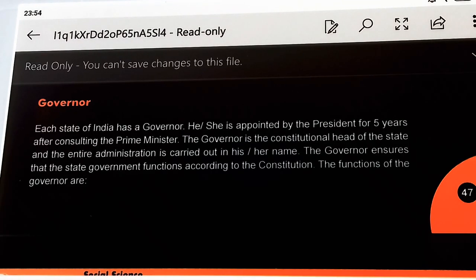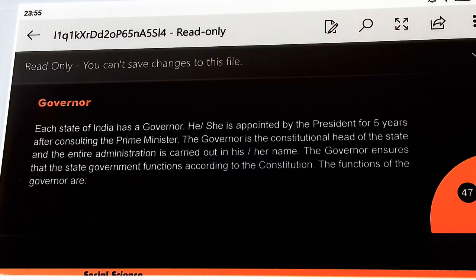Let us start with the continuation of the chapter Administration of a State. Governor. Each state of India has a governor. He or she is appointed by the President for 5 years after consulting the Prime Minister. The governor is the constitutional head of the state and the entire administration is carried out in his or her name. The governor ensures that the state government functions according to the constitution.